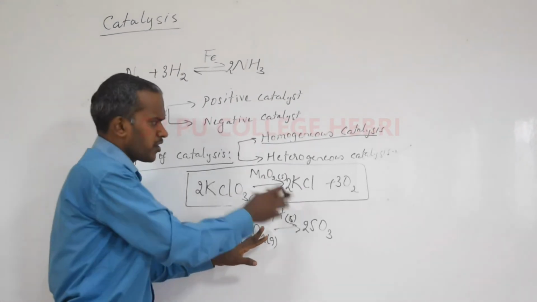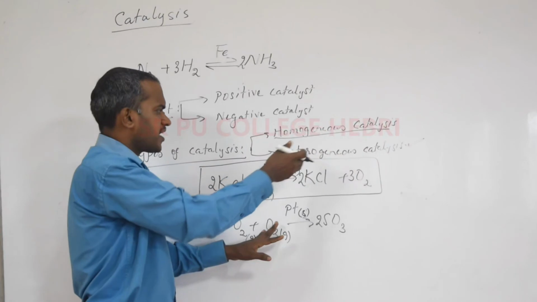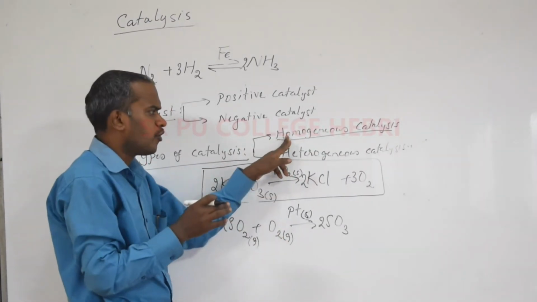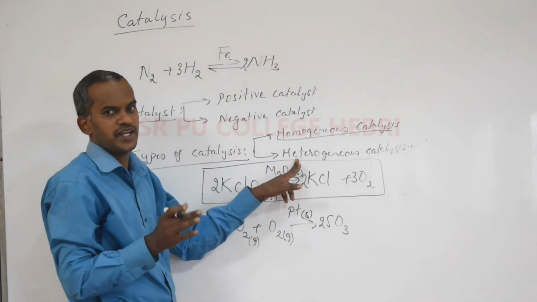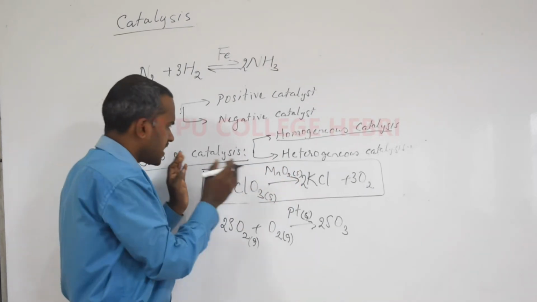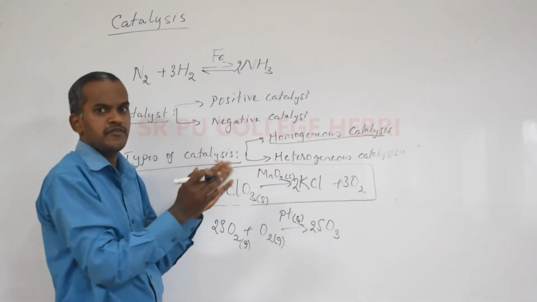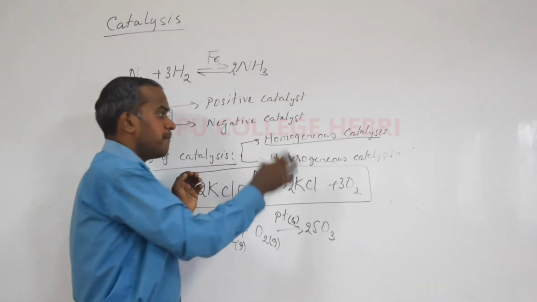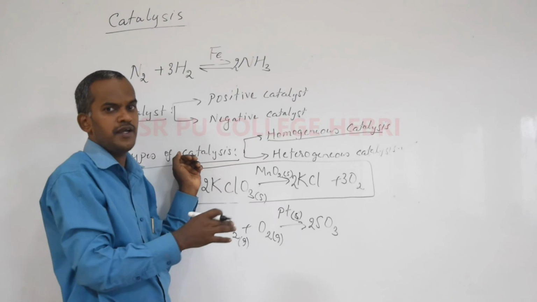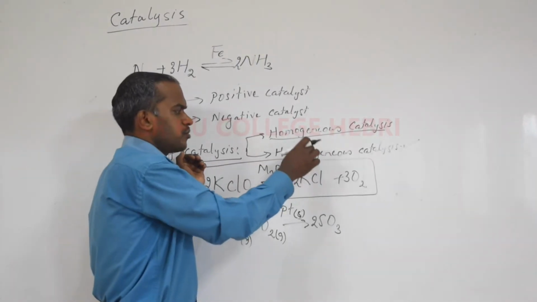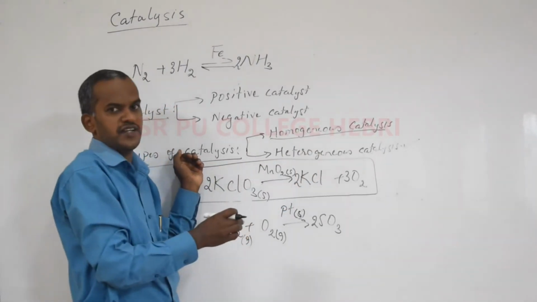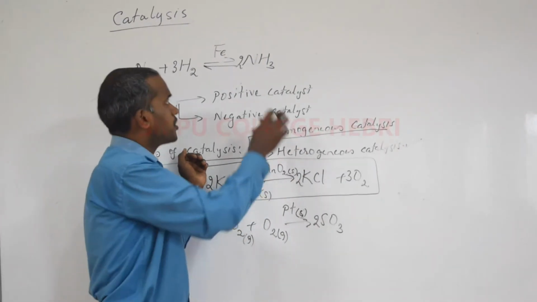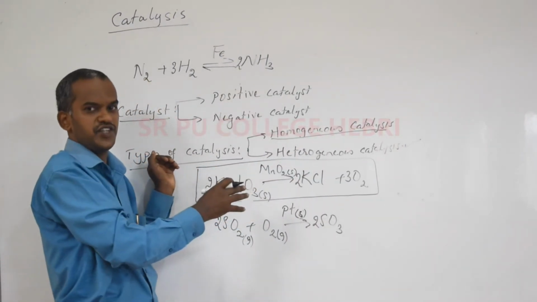Okay, at the same time you can understand many more examples for catalysis and you can easily compare whether it is an example for homogeneous or heterogeneous catalysis. Based on this heterogeneous catalysis only, we will understand in the next class about adsorption theory and the mechanism of catalysis. Okay, the mechanism of catalysis can be understood with the example of heterogeneous catalysis, which I will take up in the next class. Okay, I think you understood about catalysis here.